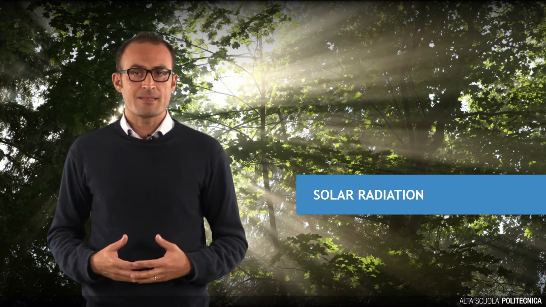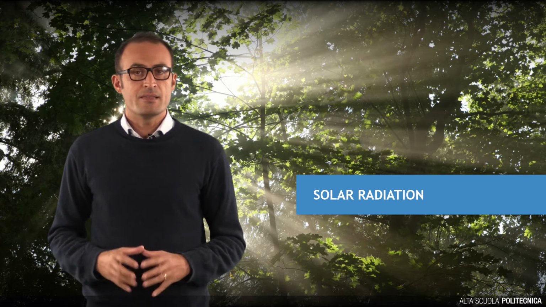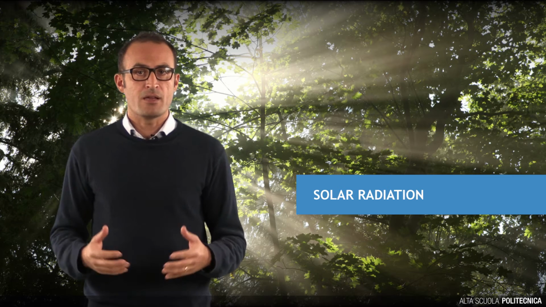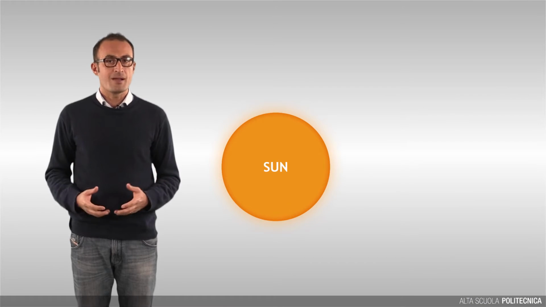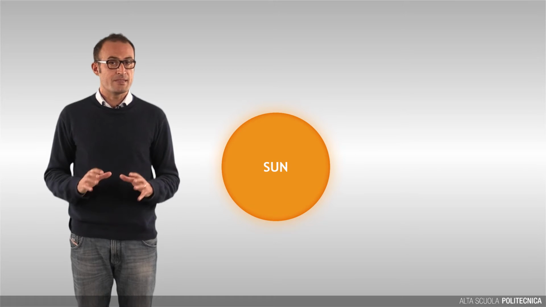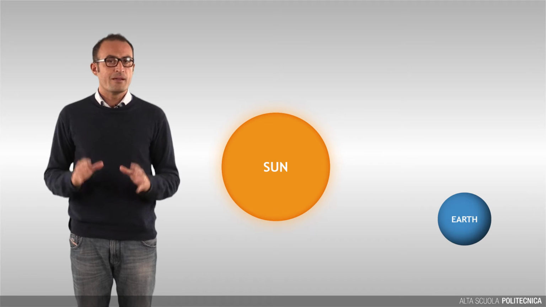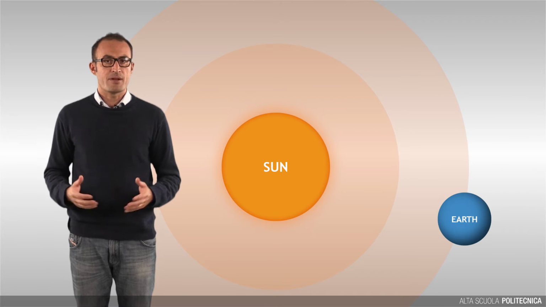We have already discovered in the previous lecture that solar radiation is indeed the ultimate energy source for the Earth's biosphere, ruling many of its physical mechanisms. Let's have now a deeper look at how the Sun distributes its energy and the potential amount that is available on Earth. First thing, the Sun distributes its energy in every direction.